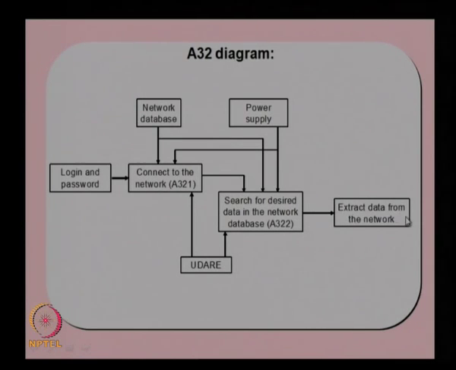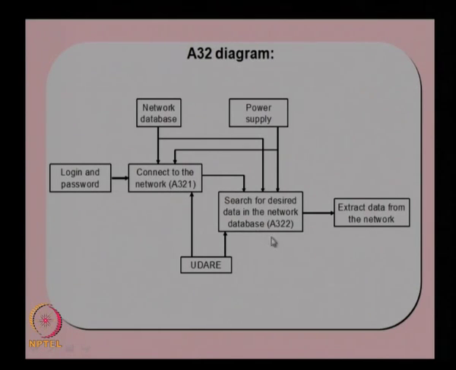So, the extracted data from the network will be the output from this block. Again, the login and password information will be provided in order to search the network database, and then the desired data will be given to the next level function. So, this is how we decompose the function A32. Now, if you want to decompose this further, we can actually decompose this into the next level.